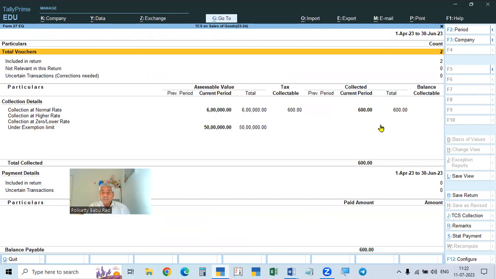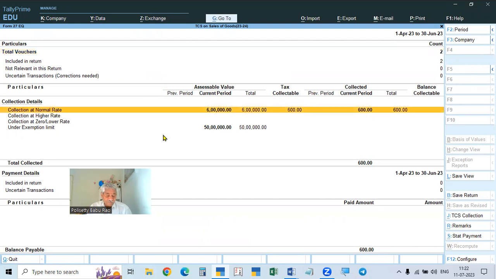Okay. So here 600 rupees is to be collected, and it is to be paid now. See down here, balance payable 600 rupees collected, that is to be paid to the government. Afterwards, for every month, whatever is collected from different people, the total amount collected under this section for every month is to be paid to the government by 7th of next month, just like TDS.